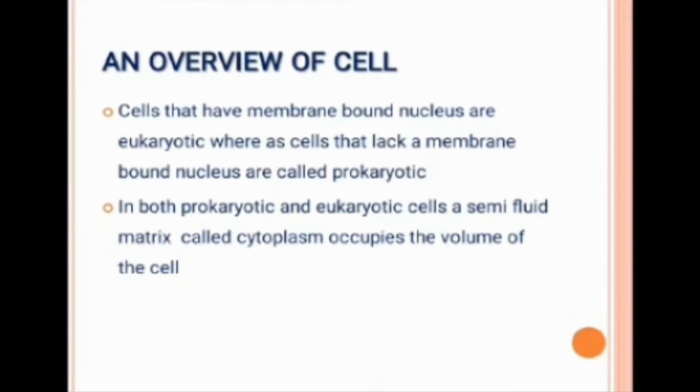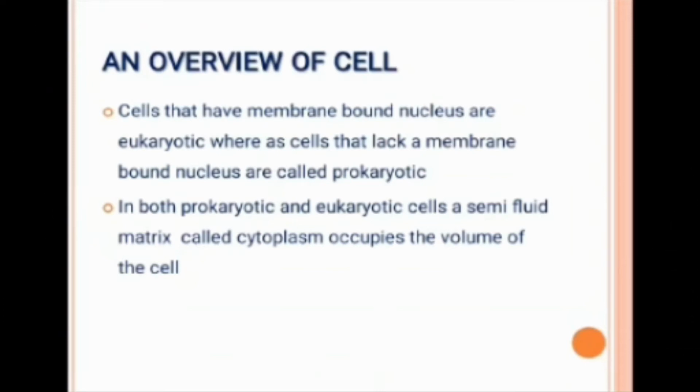Okay. Now we'll move on to the next topic, eukaryotic and prokaryotic cells. What do you mean by eukaryotic cell? The name itself suggests, eukaryon means true nucleus. What do you mean by true nucleus? True nucleus in the sense the nucleus of such organisms is enclosed or surrounded by a nuclear membrane.